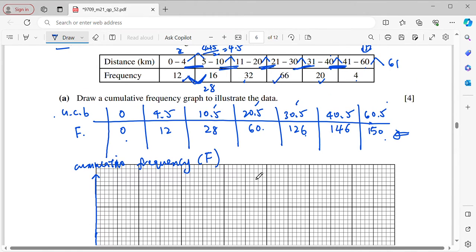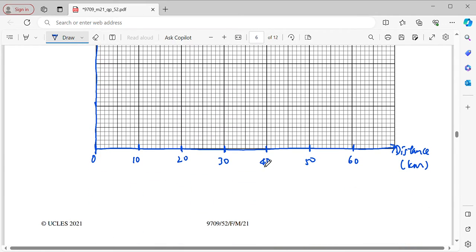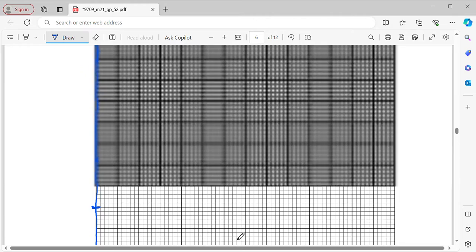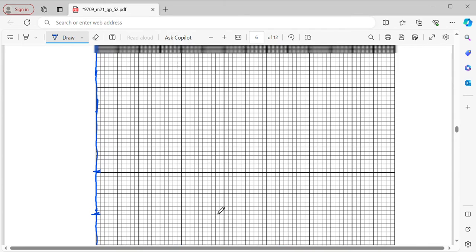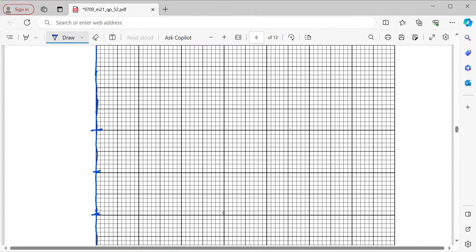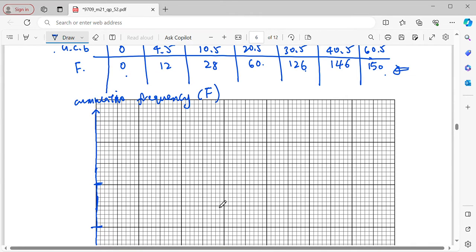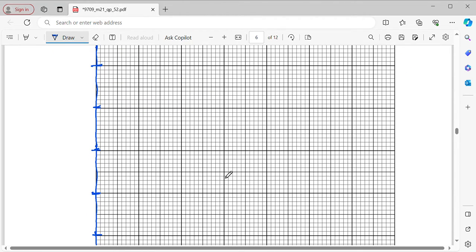Now you have to check the skew. We need to include up to 150.